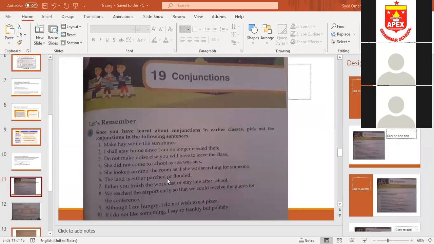Teacher, make hay while the sun shines. Teacher, while is the conjunction. While is a conjunction because it is joining the two clauses: make hay, the sun shines. So while is a conjunction. Good, Momin. Next.